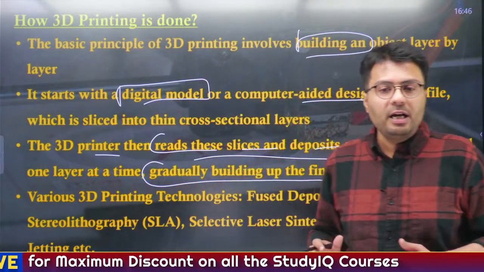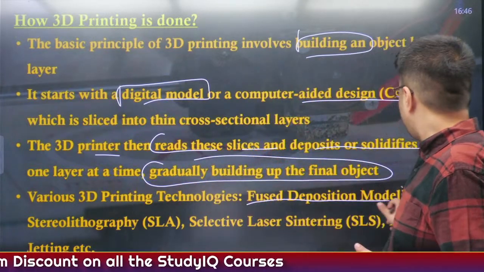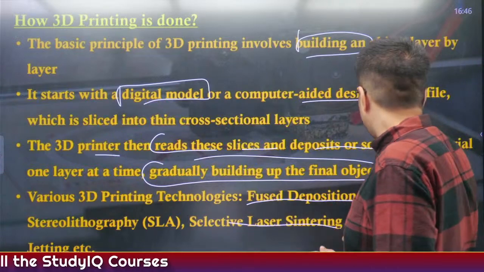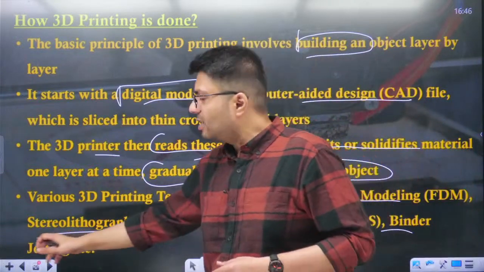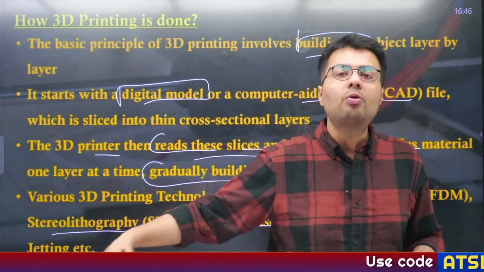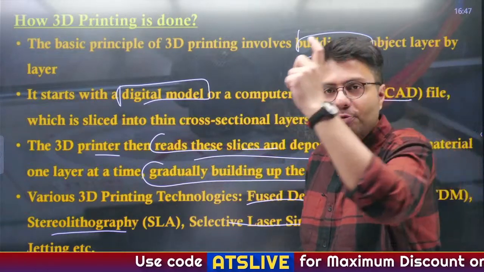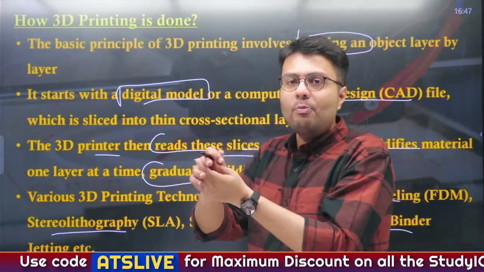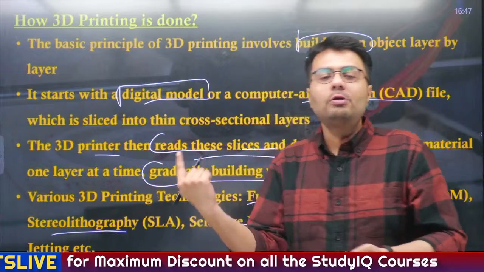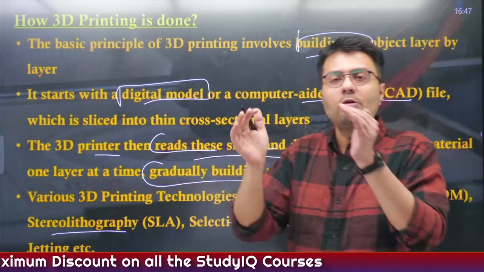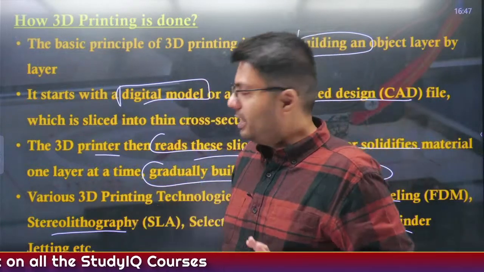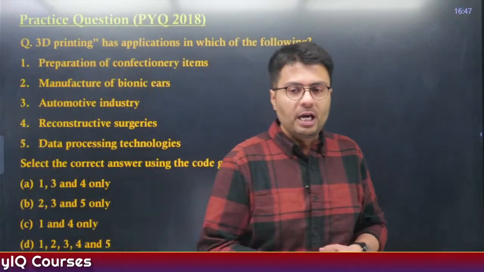Various 3D printing technologies include fused deposition modeling, selective laser sintering, binder jetting, and stereolithography. Just remember the names, no need to get into details. What you have to remember is that before building an object, you create a model in the computer. That model orders the printer to start manufacturing layer by layer, and slowly the essential commodity is made as per your own specification.